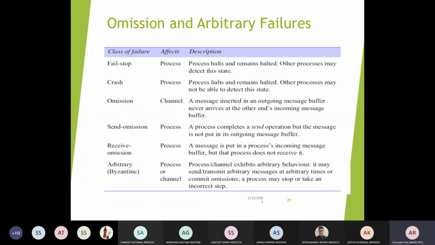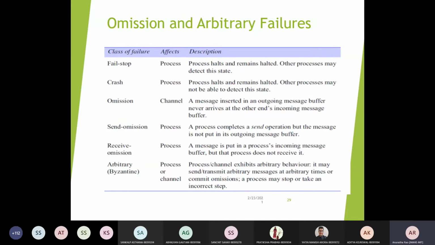Similarly, crash. A process halts and remains halted. Other processes may not be able to detect this particular state. So in this case, the operations or processes running in that system can be shared by another system in case of distributed systems, and the process will continue. The various processes working in different systems will not be able to identify this particular state.